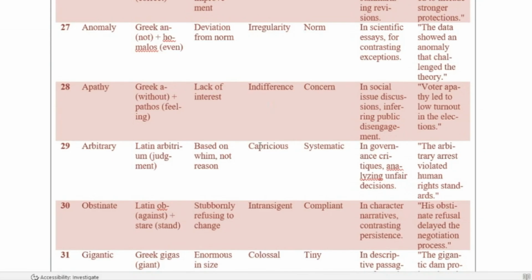The arbitrary arrest violated human rights standards. This usage of the word arbitrary highlights lack of rational justification, which is crucial for legal reasoning. Because how will you impart justice without rational justification, without predetermined laws, without predetermined conviction?